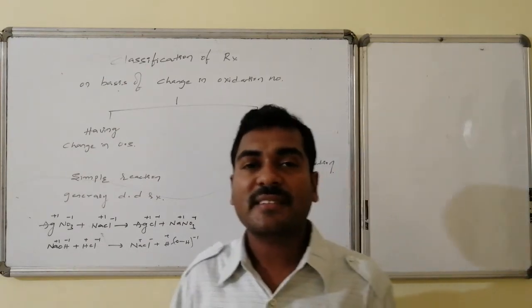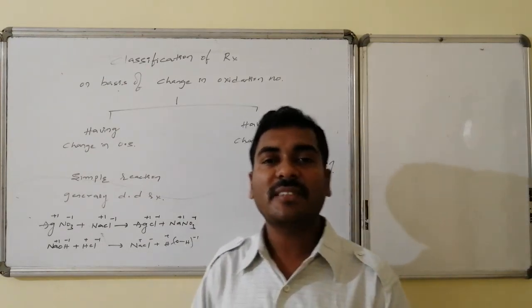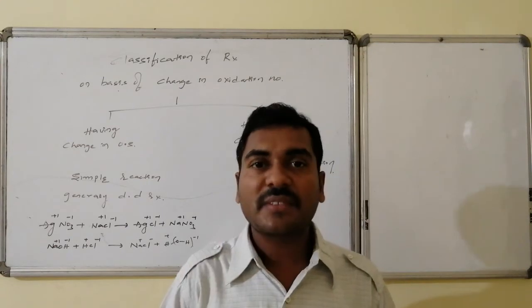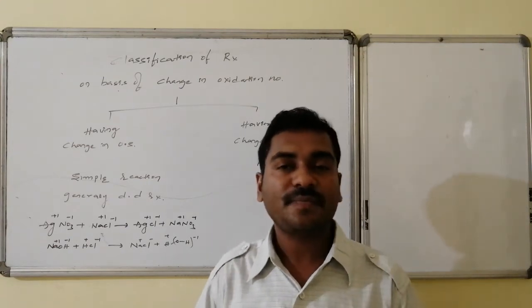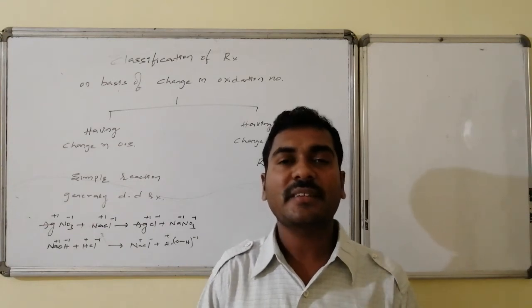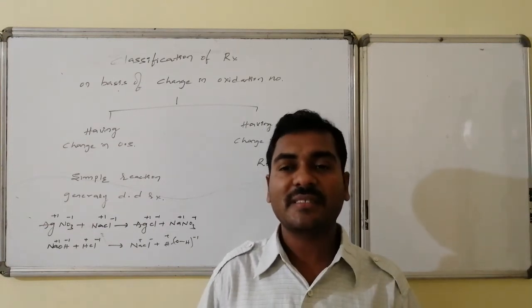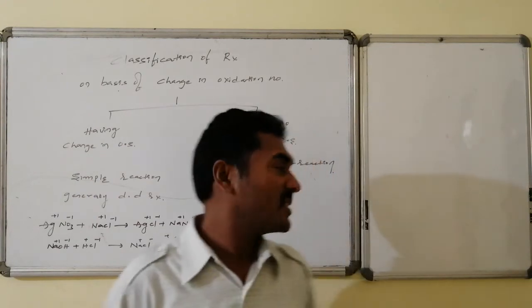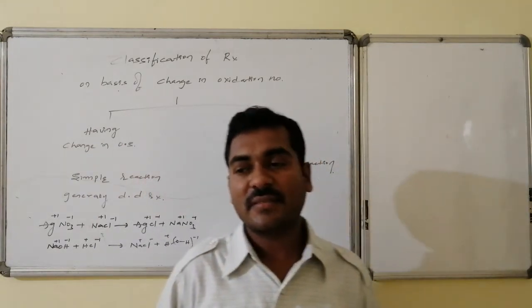The other reactions are those where there occurs some change in the oxidation numbers. For one of the species, the oxidation number increases. For the other species, the oxidation number decreases. There is an increment in oxidation number and a decrement in oxidation number. All such reactions are said to be redox reactions.